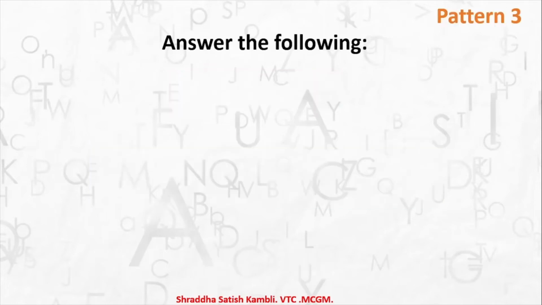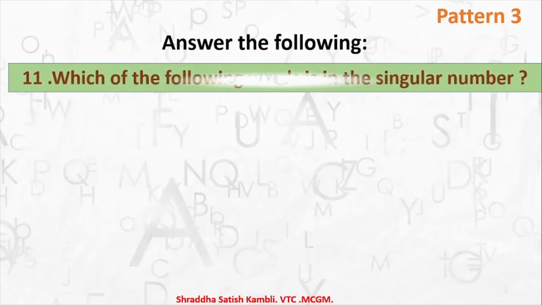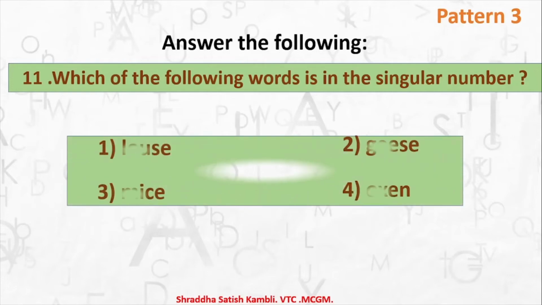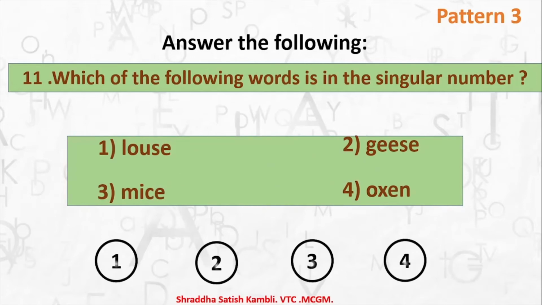Coming to pattern 3, answer the following. So here whatever the question is, in that way you have to select the answer. So let's see what our first question is, or question number 11 in the video will be. Which of the following words is in the singular number? Singular. So which of this is in singular form? So is it 1 louse? Is it 2 geese? Is it 3 mice? Or 4 oxen? Which is singular? Number 1, louse is singular.